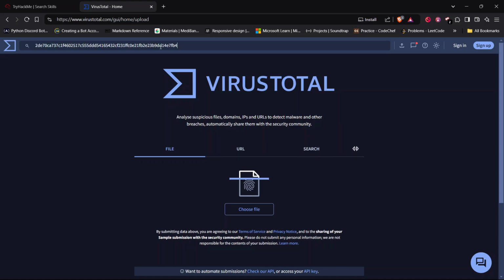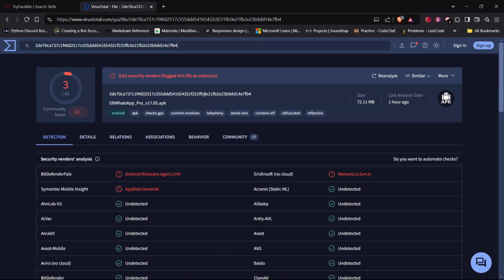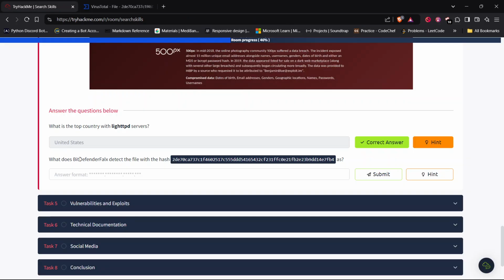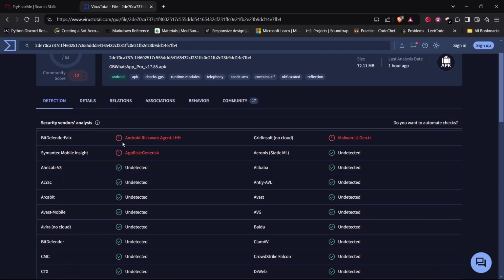We can paste the file hash here. Oh, there are 3 security vendors that flagged this file as malicious. So what we do, Bitdefender flags. Okay, so the first one is Bitdefender flags, and it flagged it as android.riskware.agent.lhh. We are going to copy it and paste it in the answer.